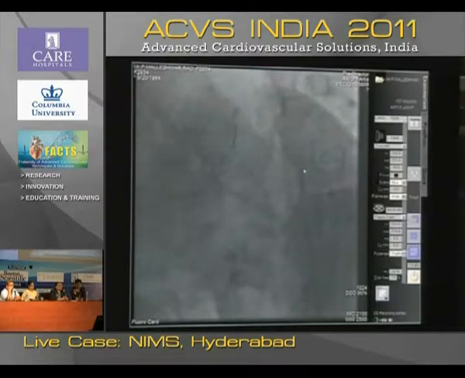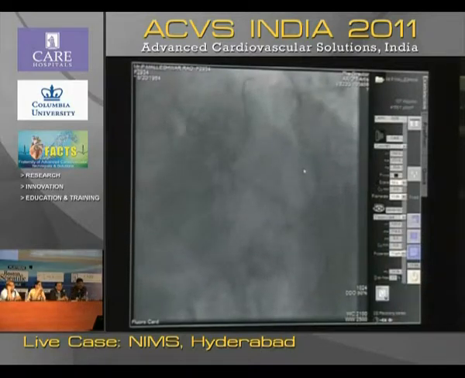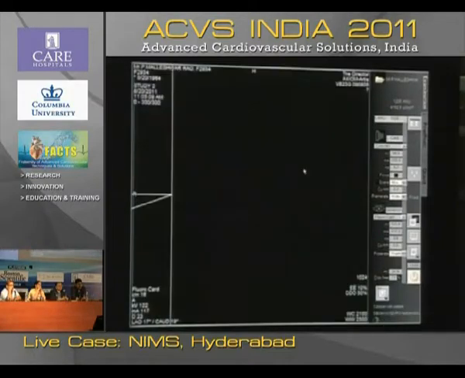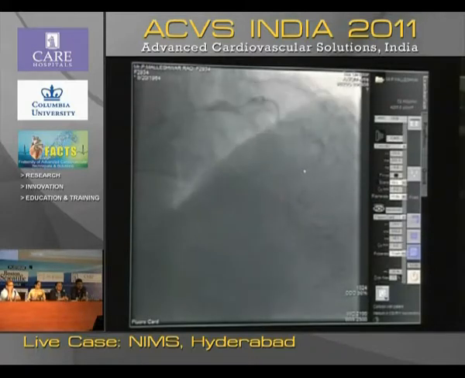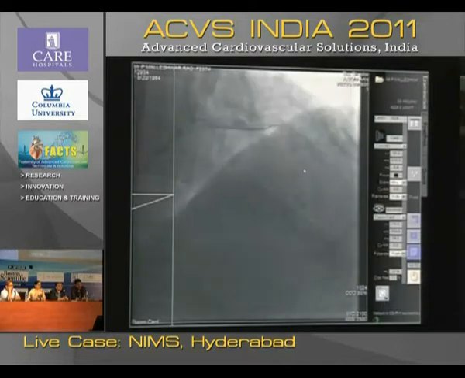What wire have you taken, sir? This is a BMW. Okay. Probably for the benefit of other younger colleagues, if you find that the angulation of the diagonal is slightly different, if you shape the wire a little, give a little more loop to it, it helps in entering the diagonal vessel. Compared to the main vessel, where you need not give that much angulation, it would be helpful. You should always try to avoid going too deep into any small branches, or it can lead to trouble. Yes, sir.